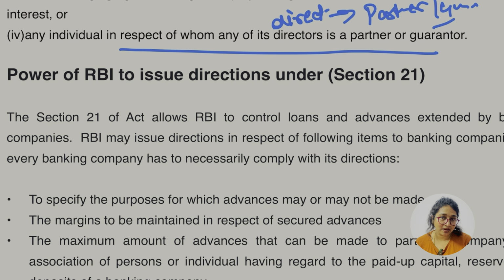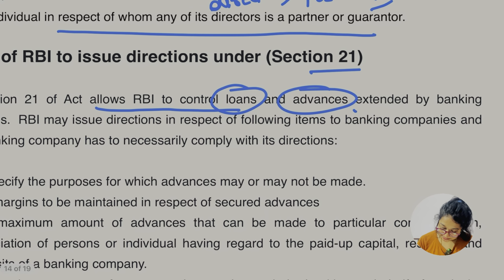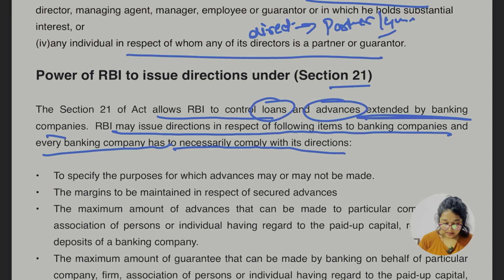These guidelines are given by the RBI. If these things are not followed by the banking company, then definitely the RBI is going to take action ना. बहुत easy है जनाब, सब easy, बहुत easy है. So yes, section 21 says about the power of RBI to issue directions. Section 21 of the Act allows RBI to control loans and advances extended by banking companies, ठीक है. RBI may issue directions in respect of the following items to the banking companies, and every banking company has to necessarily comply with its directions. इतनी बात समझ में आ गई?